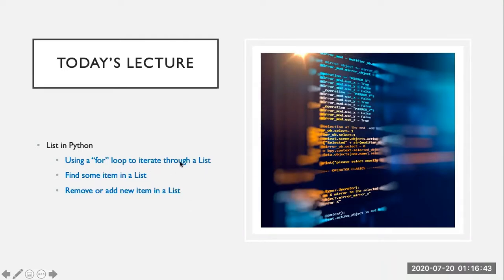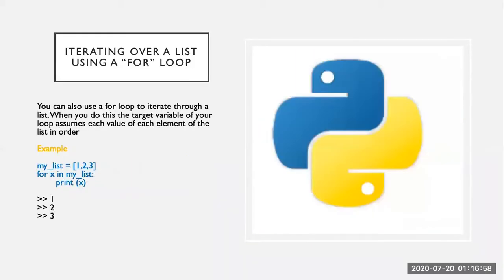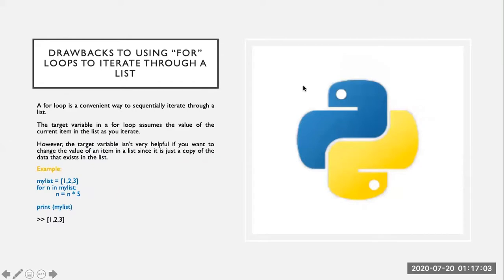There are basically two methods, and then we will see how we can find some item in a list, and we will also try to remove or add new items in the list by using the remove or the append method. Okay, so let's start.